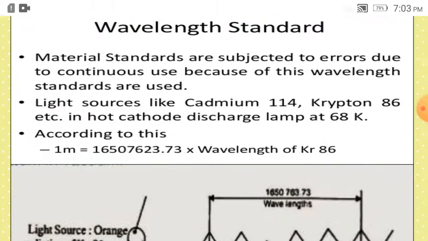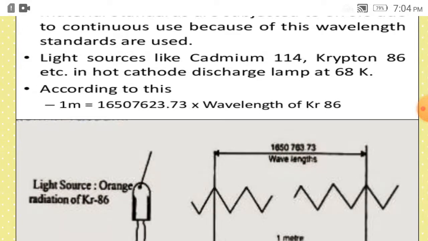What is wavelength? It is the light source, or the speed of light, we can say, or the wavelength of a light, like cadmium, krypton, or hot cathode discharge lamps. So according to this, 1 meter is 1,650,763.73 times the wavelength of krypton 86. So this type of standards are developed, and these wavelength standards are used nowadays, where material cannot be preserved